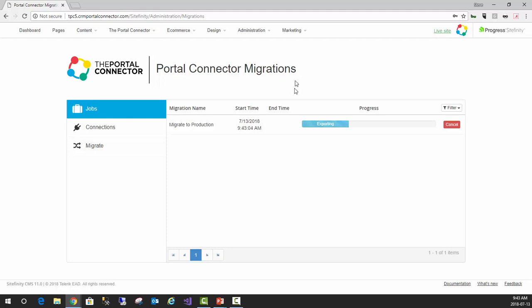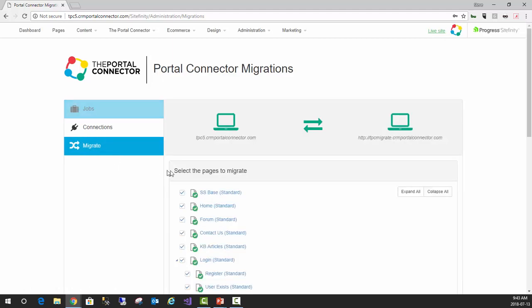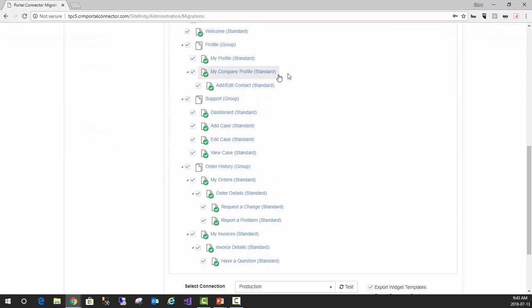So another important thing to mention is, as this is exporting and importing, when I go back to that migrate, and we look at all of this content that we're migrating, if I only migrated, say for instance, this profile page, if it had any dependencies on other pages, so say for instance it had a template that actually had a login widget on it that pointed to a login landing page, it's actually going to take that page as well.